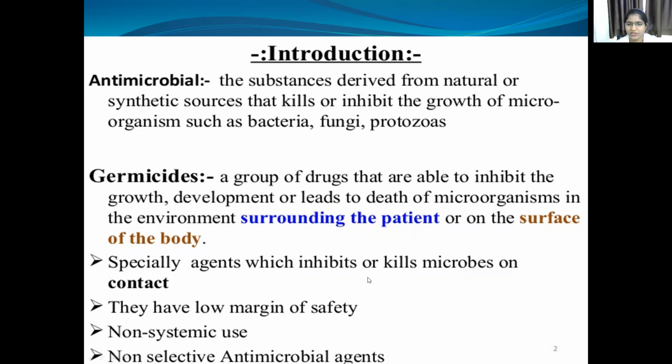Especially these agents, which inhibit or kill microbes on contact, have a low margin of safety, and they are non-systemic in use and non-selective antimicrobial agents.